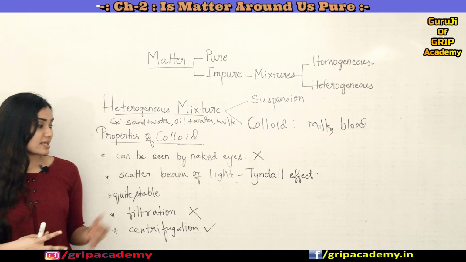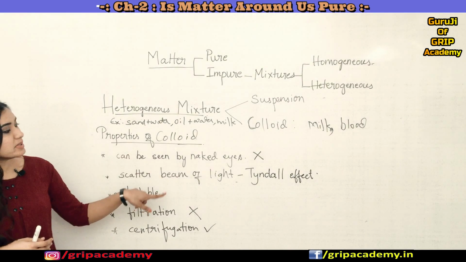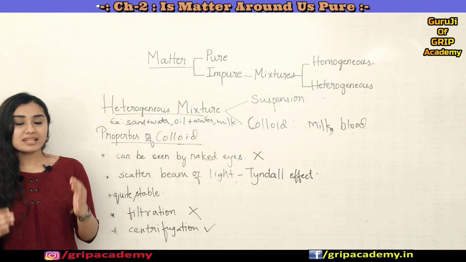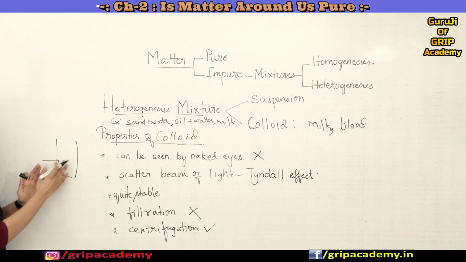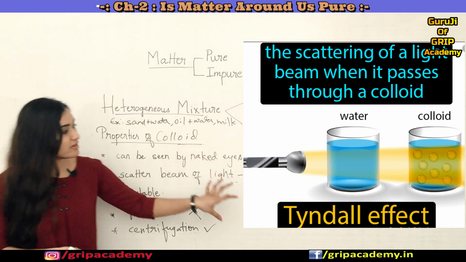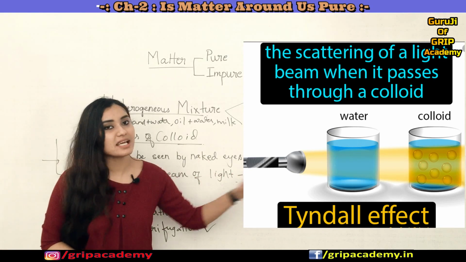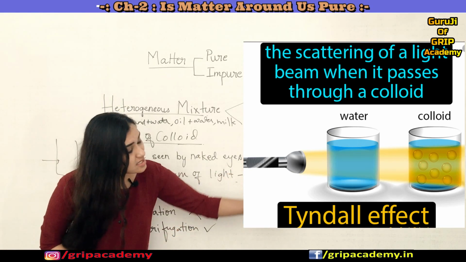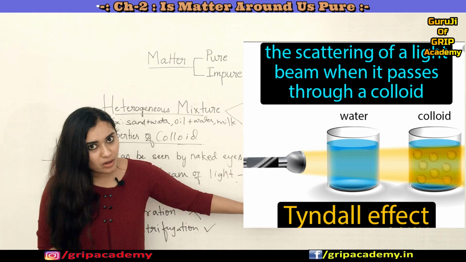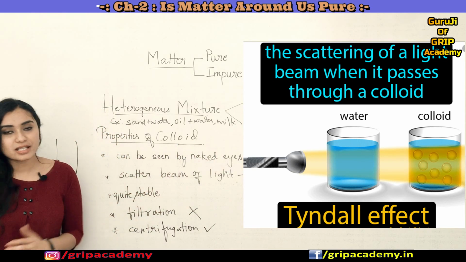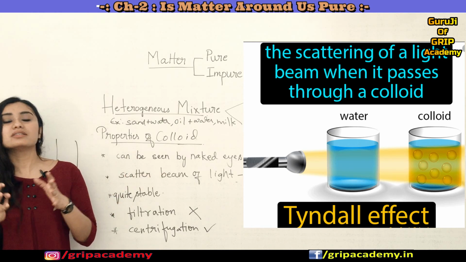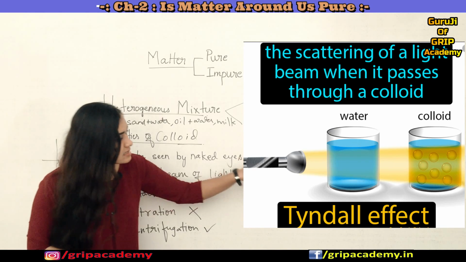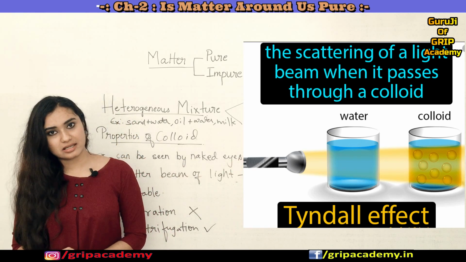Okay, so the second property is that they scatter a beam of light. When a beam of light is passed through a colloidal solution, it scatters it and makes the path visible. So this effect we call the Tyndall effect. So what is the Tyndall effect? It's a phenomenon wherein the colloidal solution scatters a beam of light and makes its path visible. And this is named after a scientist, Tyndall.